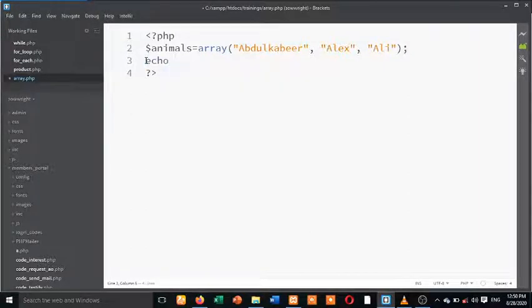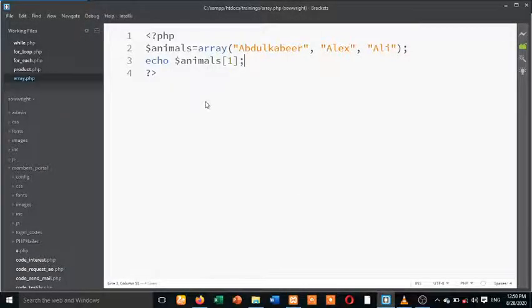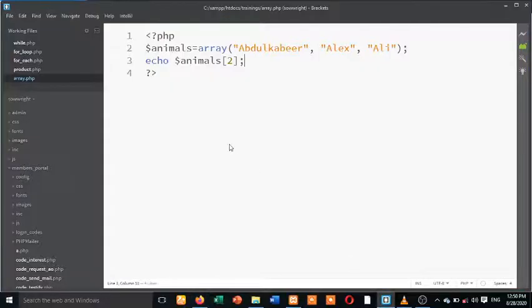So echo animals, I think index number 1. Now what is going to be printed out here is index number 1 is Alex. It should print Alex, yes. So index number 2 is Ali. Yes, Ali. Index number 2, Ali. It should print Ali. So now that is not where we are going.